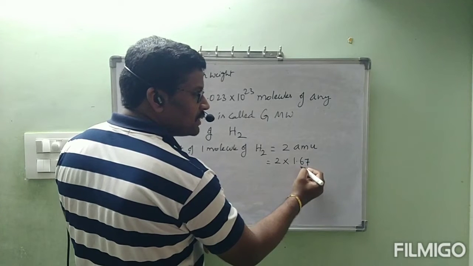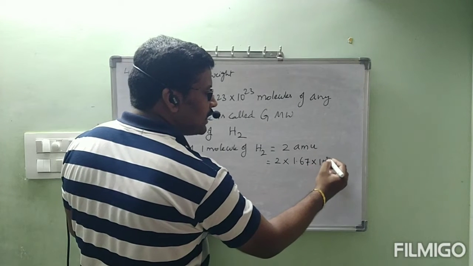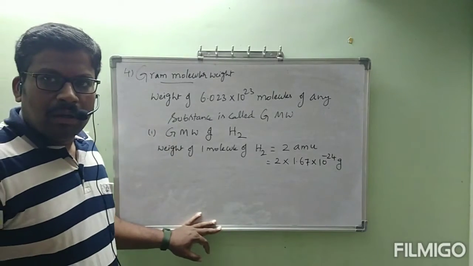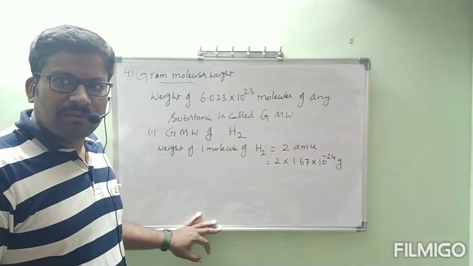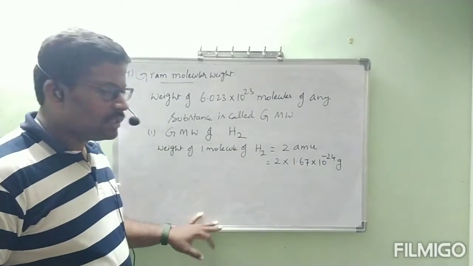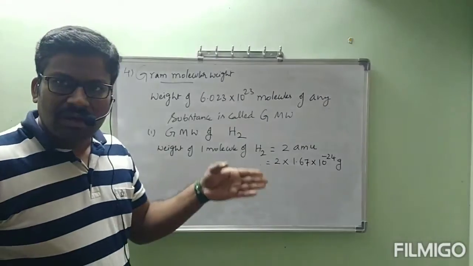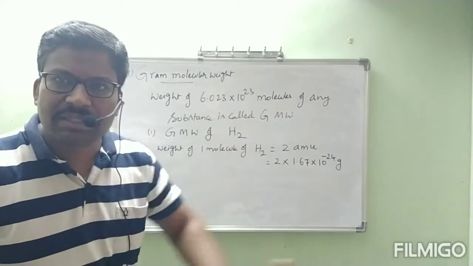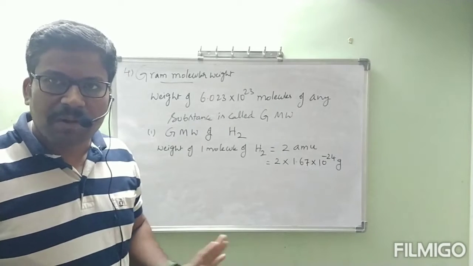AMU is nothing but 1.67 into 10 power minus 24 grams. This is the weight of one molecule of H2. It is not at all possible to take one molecule of H2 separately and keep it on a weighing machine.